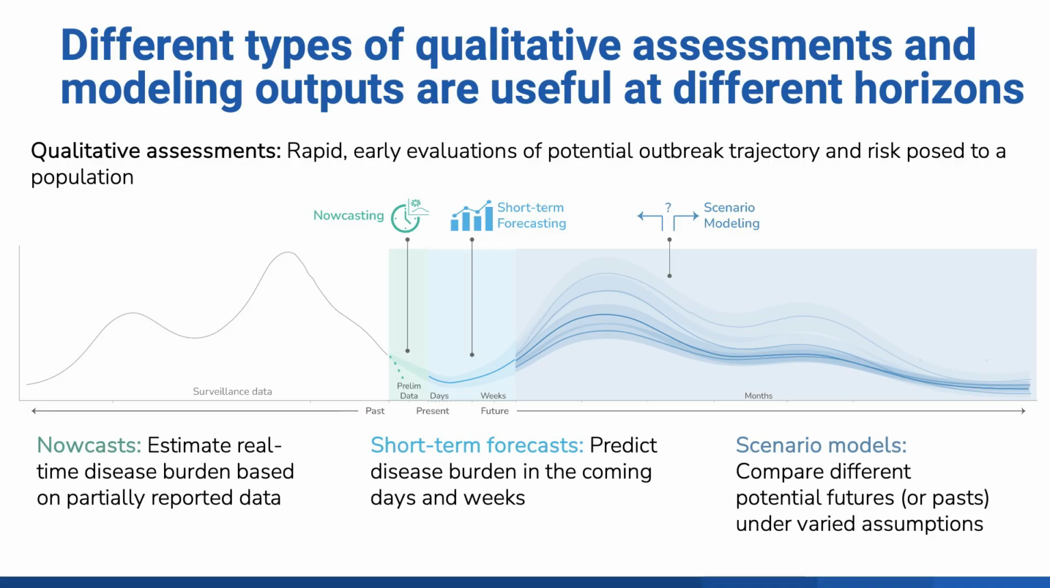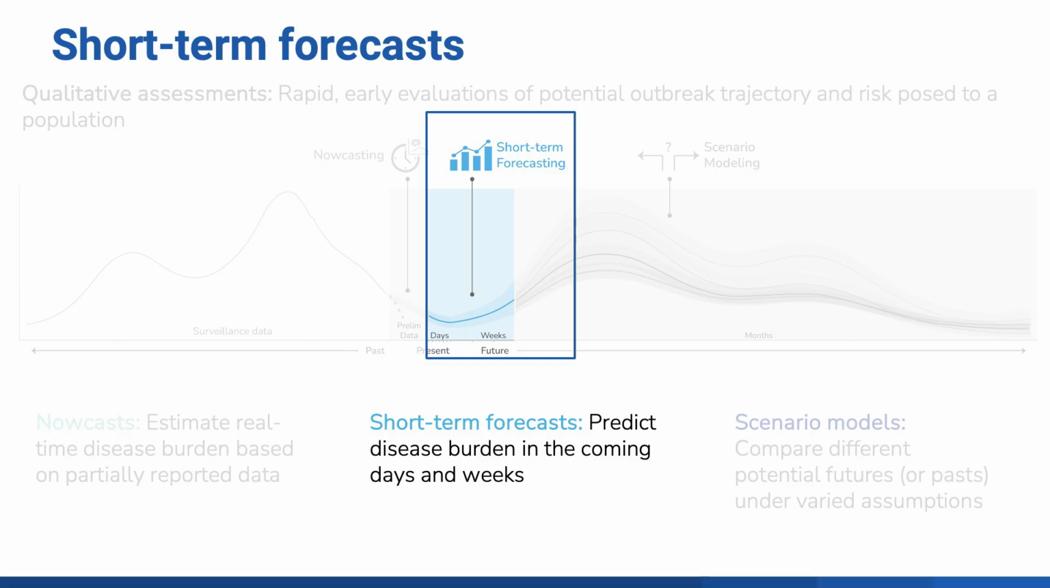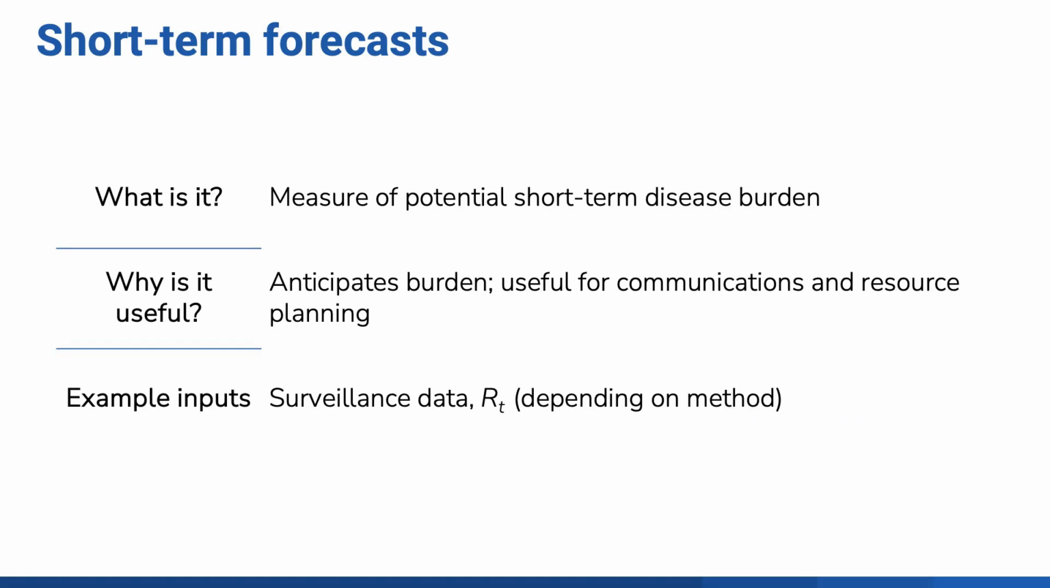This section will discuss short-term forecasting for infectious diseases. Different types of qualitative assessments and modeling outputs are useful at different horizons. Short-term forecasts predict disease burden in the coming days and weeks. Short-term forecasts are produced as a measure of potential disease burden and can be especially helpful for public health practitioners and decision-makers when determining communication strategies and resource planning.